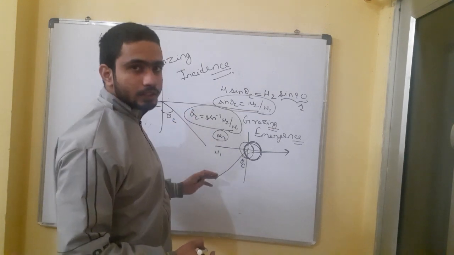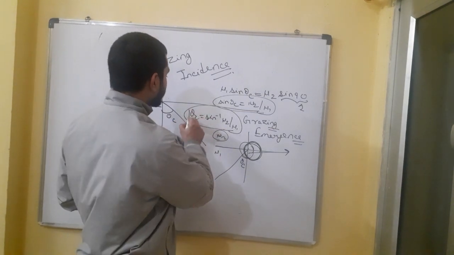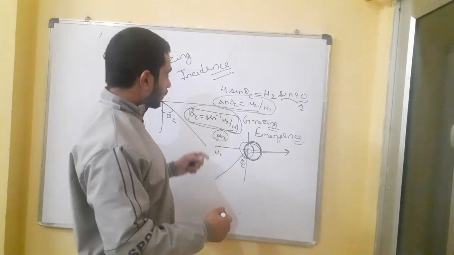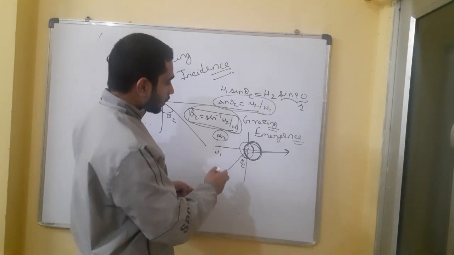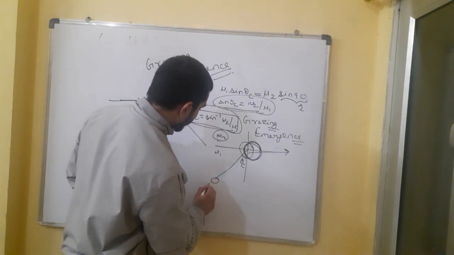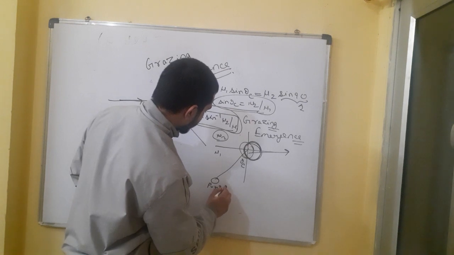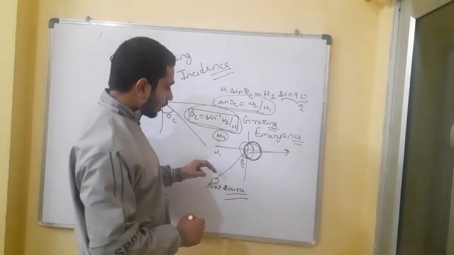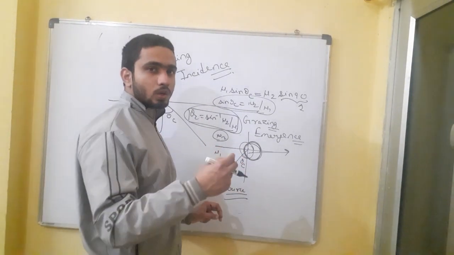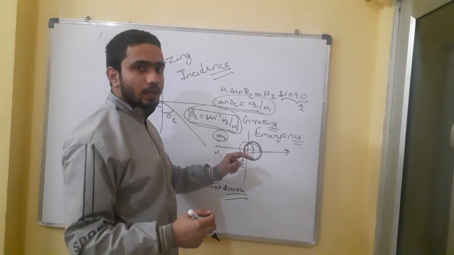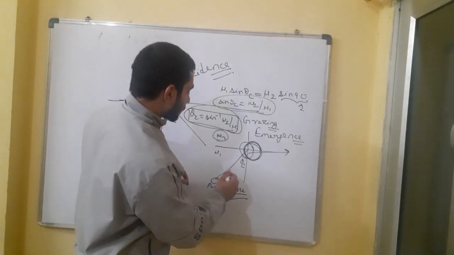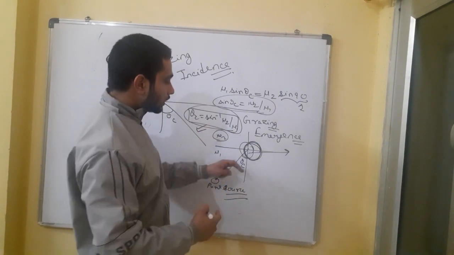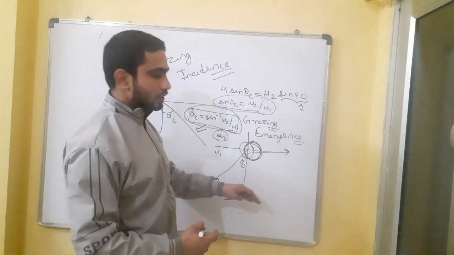If we target a ray at the medium boundary at this angle theta c, then that ray will show grazing emergence. And if we make the angle greater than theta c, then it will show total internal reflection.